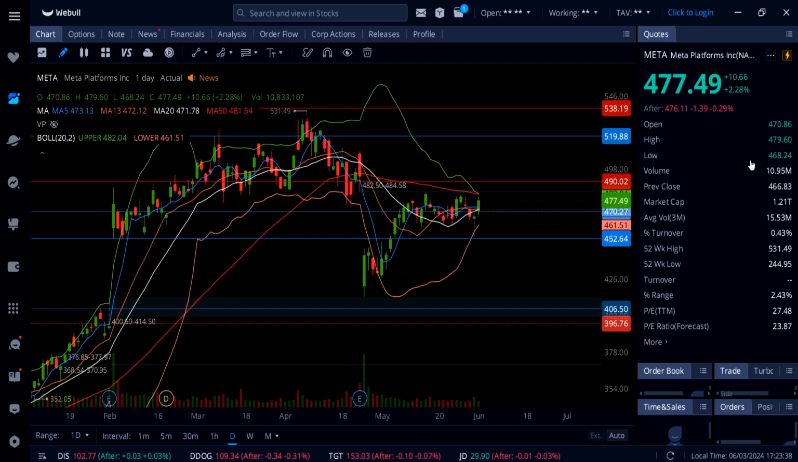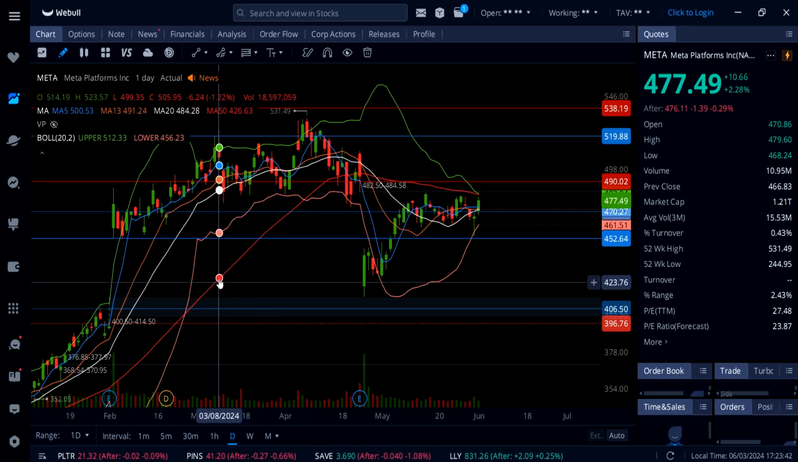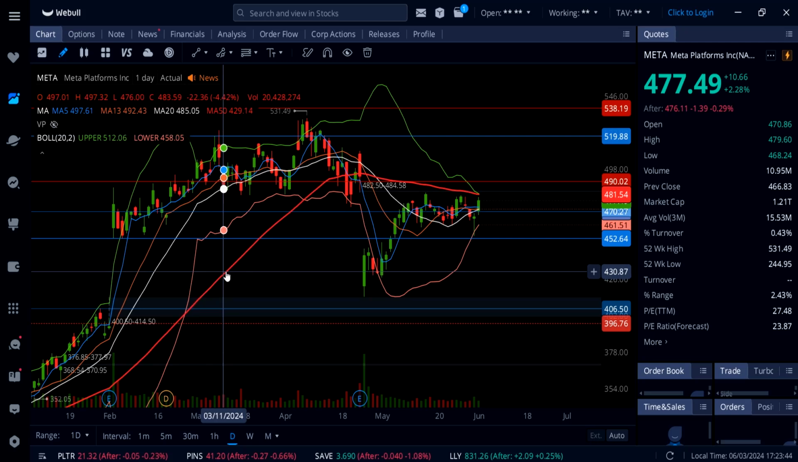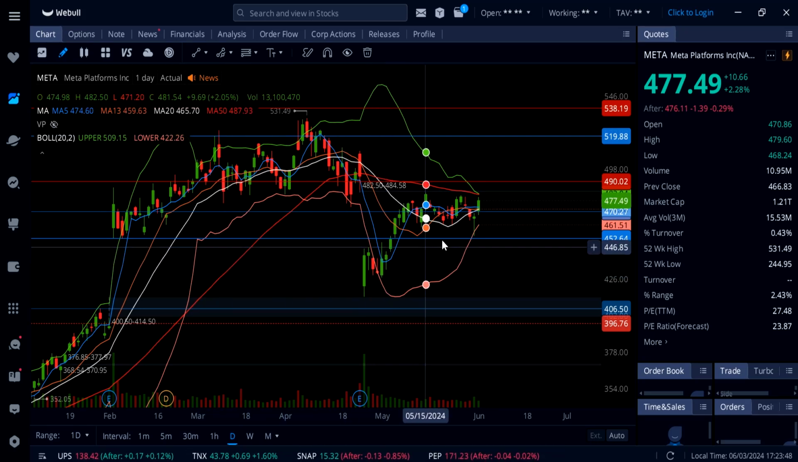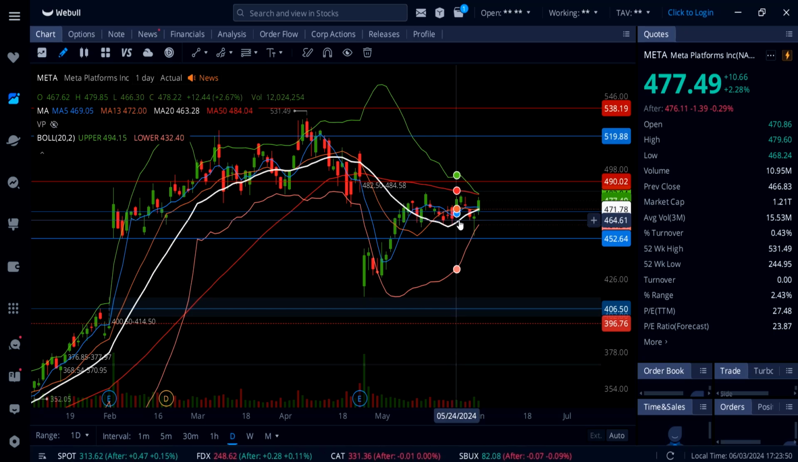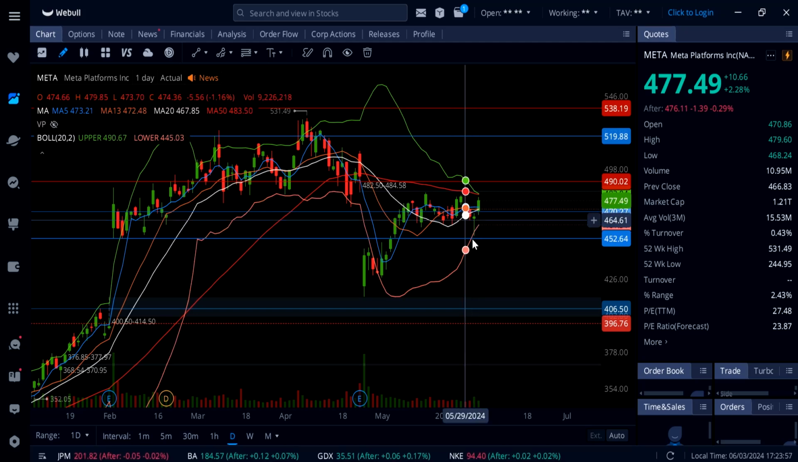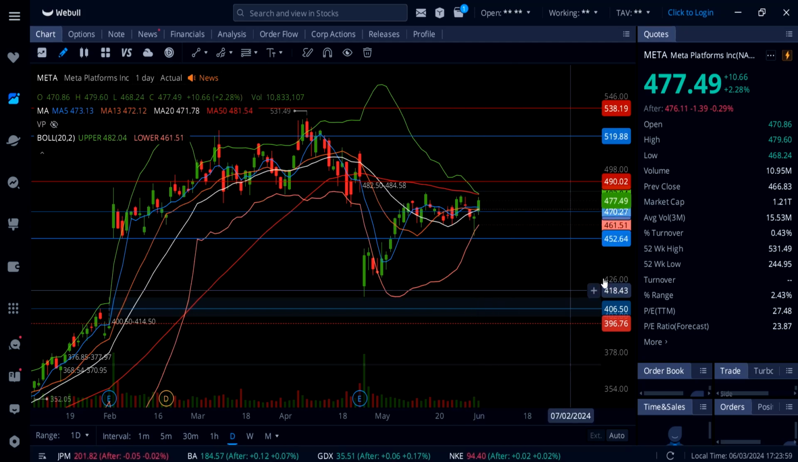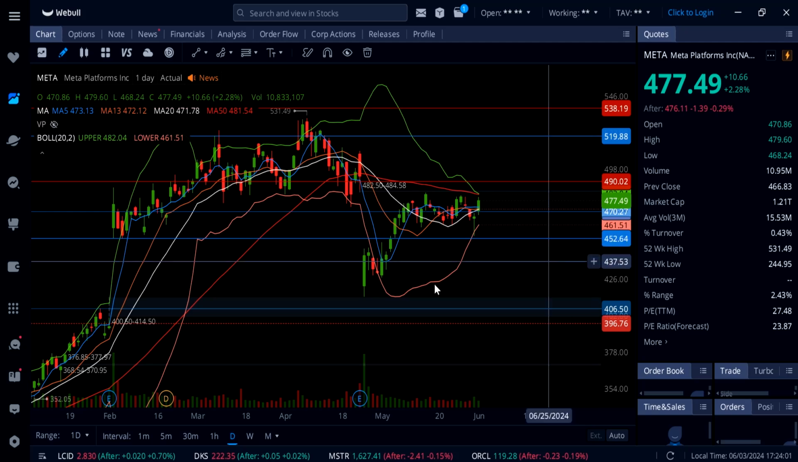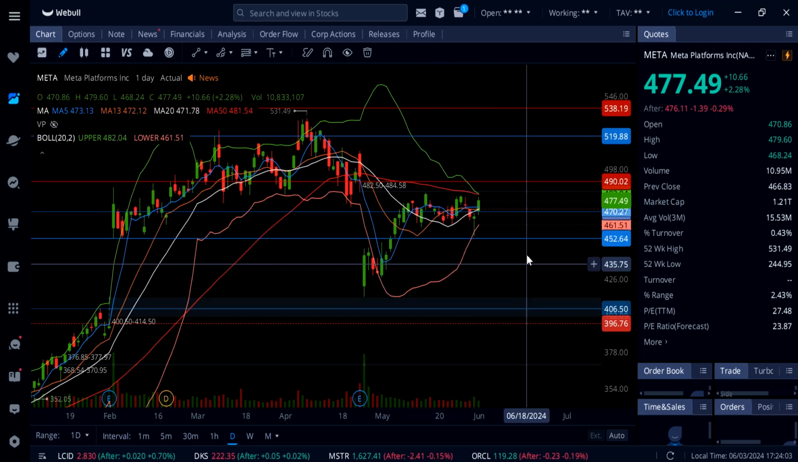On Meta, it's up 2.28%. Meta got up to almost 480, not touching this 50 SMA, which is sitting at 481.54, getting a rejection, coming back, and now holding above right here the 20-day moving average, 472 to 470. I would say that's going to be a strong line in the sand for tomorrow. Below that, you're going to see a flush down to 461.51, lower Bollinger Band, and then 452.